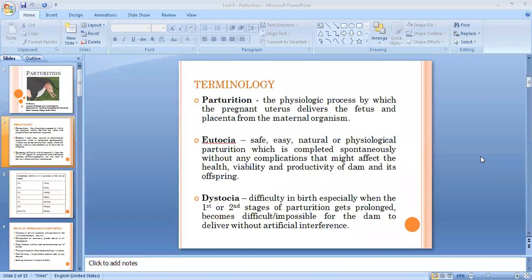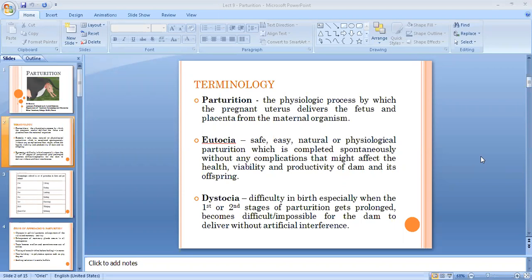Without any complication means if there is any complication, it will affect the health, life or the productivity of dam as well as the newborn. So if there is no complication and the process occurs naturally without any intervention, it is called as eutokia, means normal delivery. Dystocia means there is some disruption or there is some, you can say, deviation from the normal process.